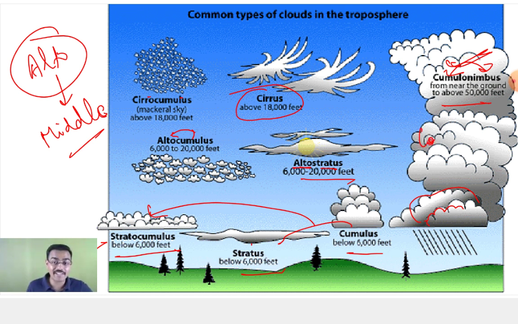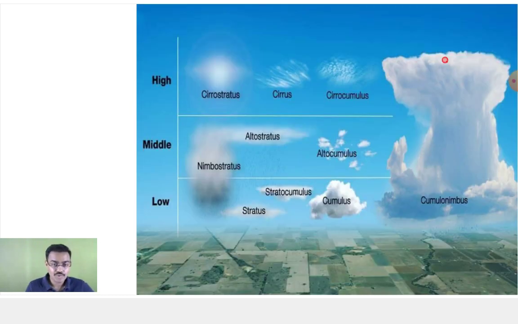So what happens in your convectional rainfall, or say tropical cyclones, that is the cloud which you find in the maximum rainfall. काले घने बादल, कहते हैं बहुत बारिश हुई, so that is your cumulonimbus clouds. So we have discussed stratus, stratocumulus, cumulus, altocumulus, altostratus. Another is nimbostratus. Then cirrostratus, cirrus, cirrocumulus, cumulonimbus.